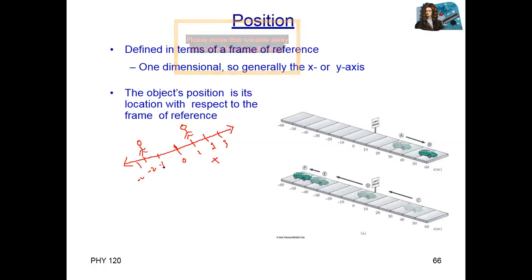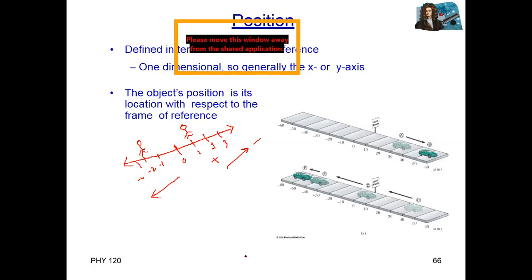You can use, for example, the left side as positive or the right side as negative. But by convention we use the right side as positive and the left side as negative. But we need to point out a reference point, a starting point.